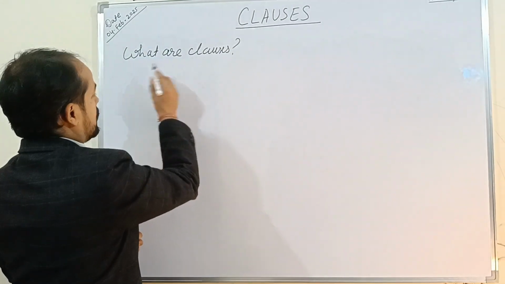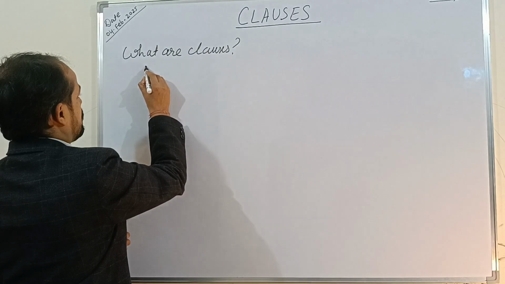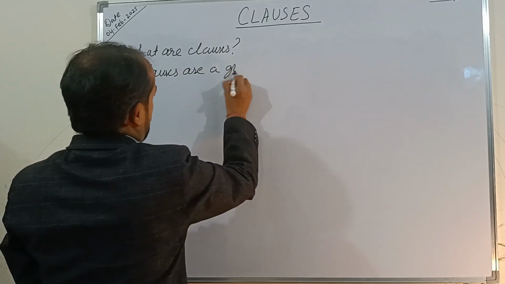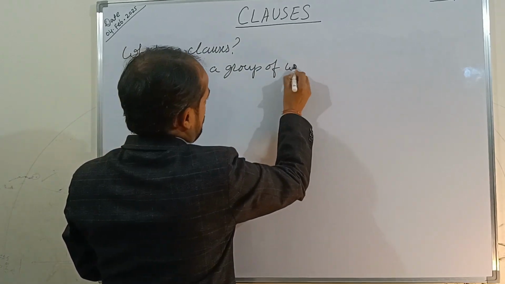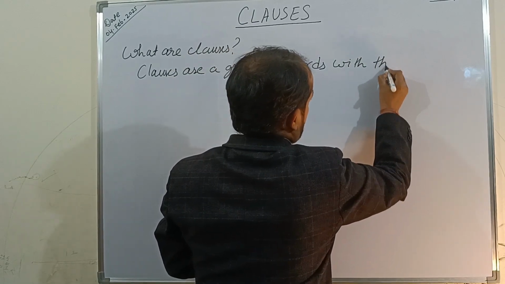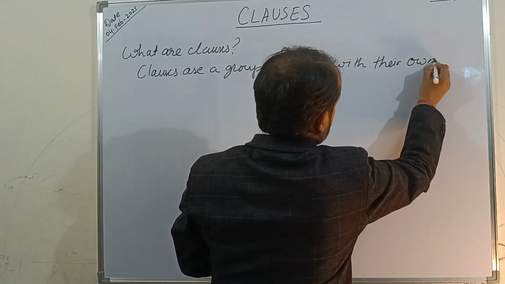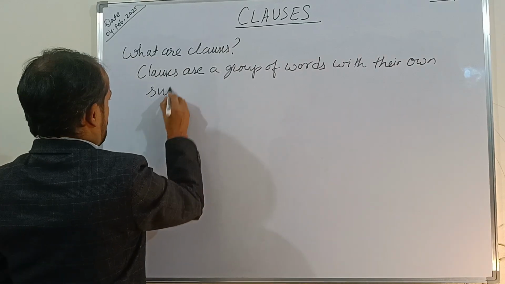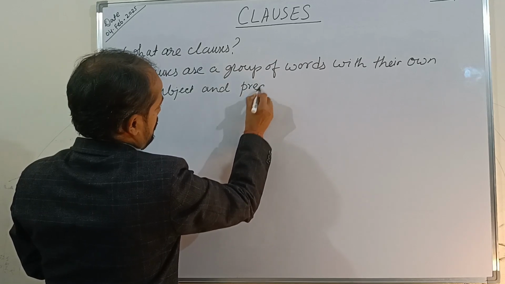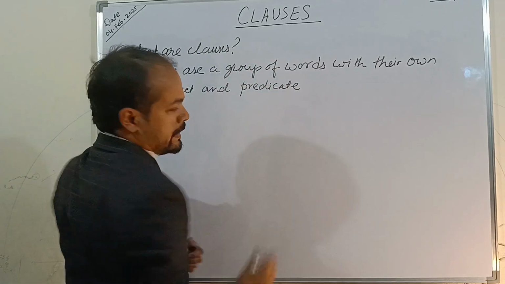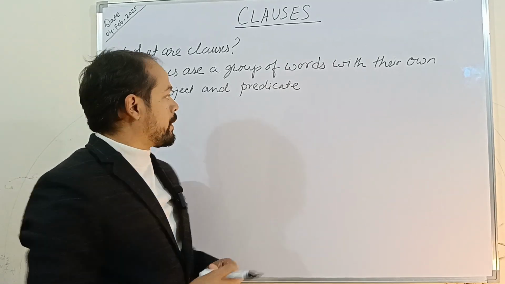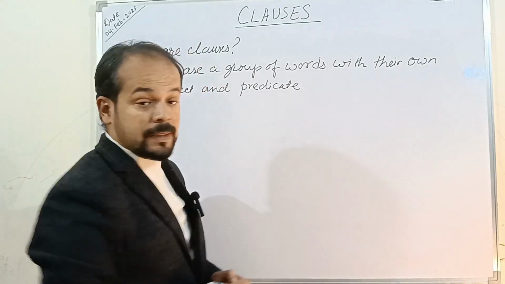Let me write about what clauses are first. Clauses are a group of words with their own subject and predicate. So just like sentences, clauses also have their own subject and predicate. Then what is the difference between the two?